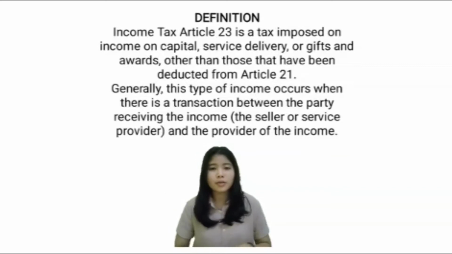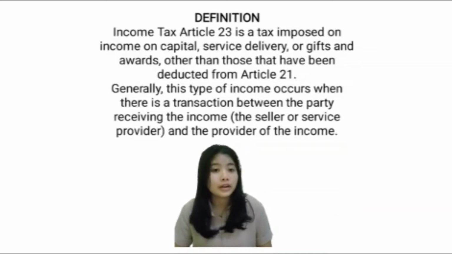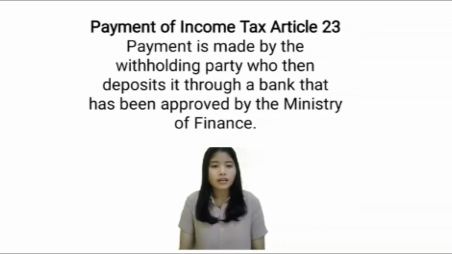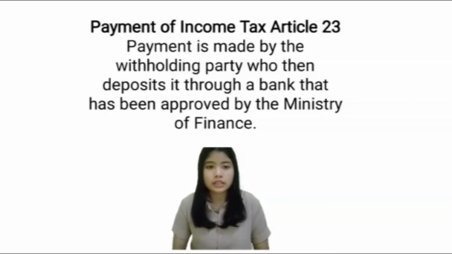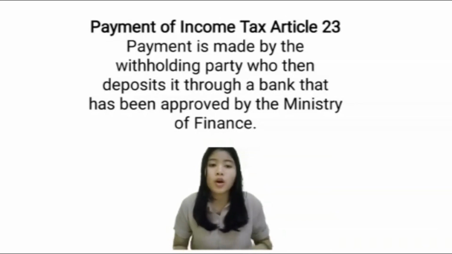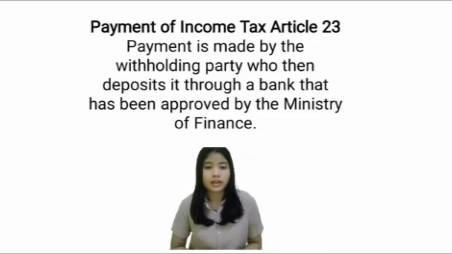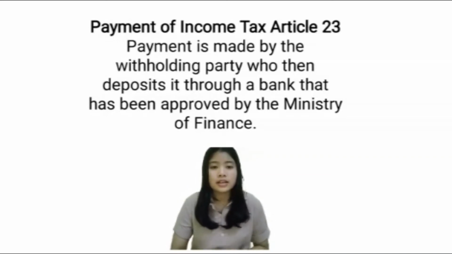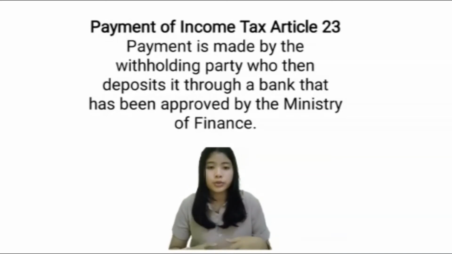We already talked about withholding tax in our previous semester, so I think all of you feel familiar with that word. The next topic is payment of income tax Article 23. Payment is made by the withholding party, who then deposits it through a bank that has been approved by the Ministry of Finance. That's how the tax cutter pays income tax Article 23.